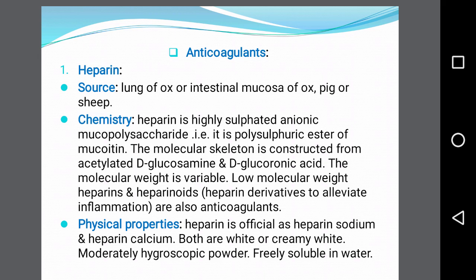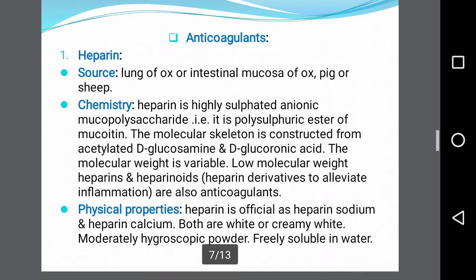The molecular skeleton is constructed from acetylated D-glucosamine and D-glucuronic acid. The molecular weight is variable. The low molecular weight heparins and heparinoids, that is, heparin derivatives to alleviate inflammation, are also called anticoagulants. Physical property of heparin: heparin is official as heparin sodium and heparin calcium. Both of these drugs are white or creamy white, moderately hygroscopic in nature, and available in powder form. It is freely soluble in water.